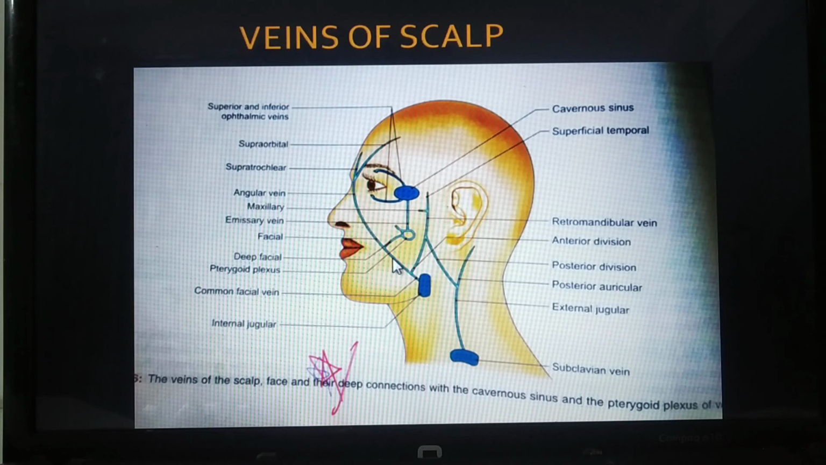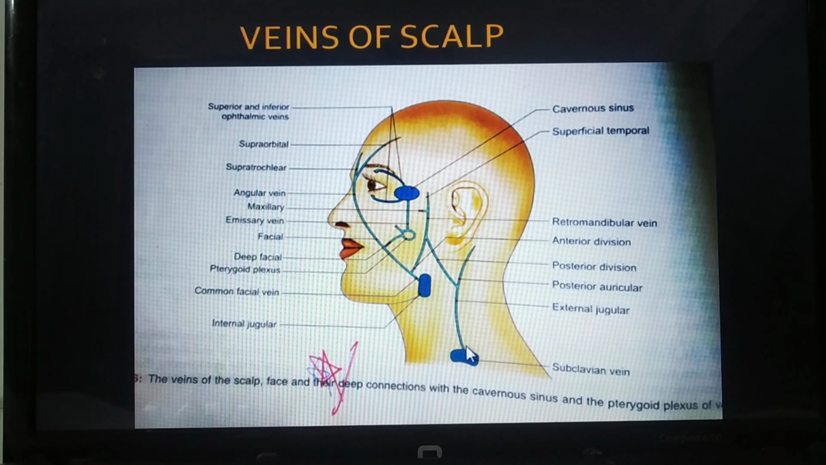The anterior one is going to join with the facial one and drain into the internal jugular, whereas the posterior one is going back and is going to join with this one. This is actually the posterior auricular. The posterior auricular finally is going to form the external jugular and drain into the subclavian vein.